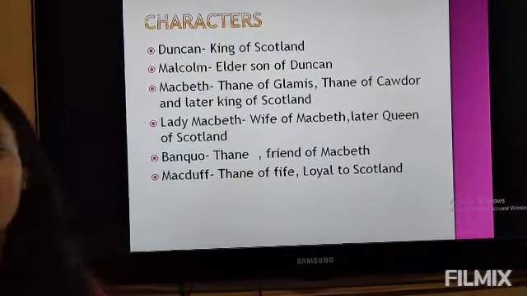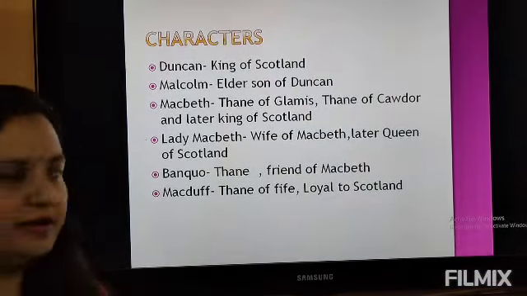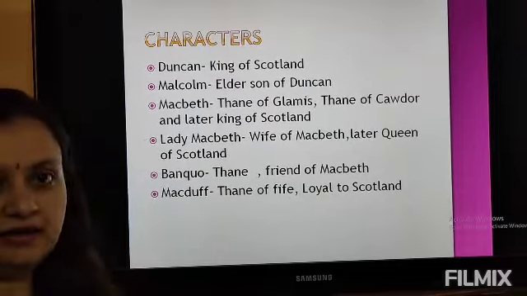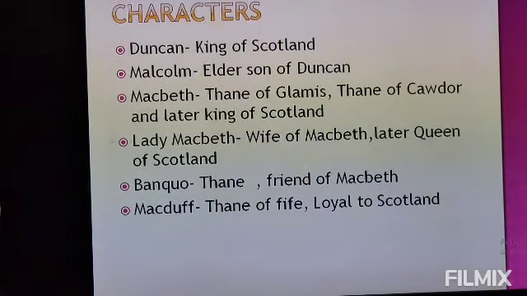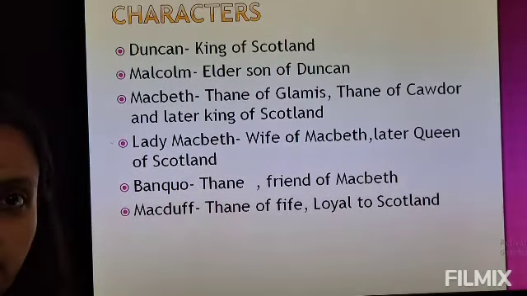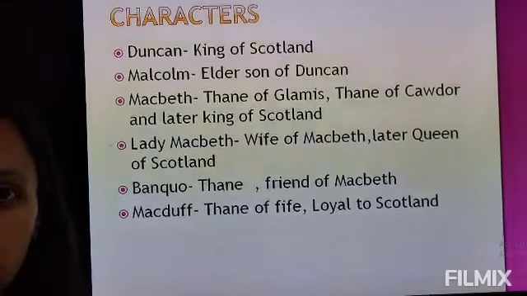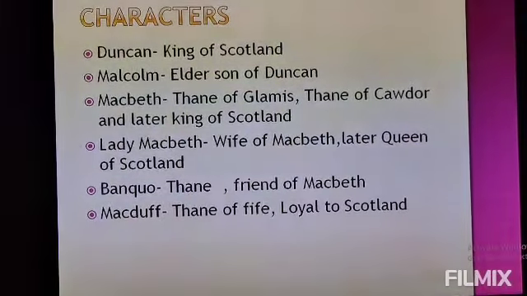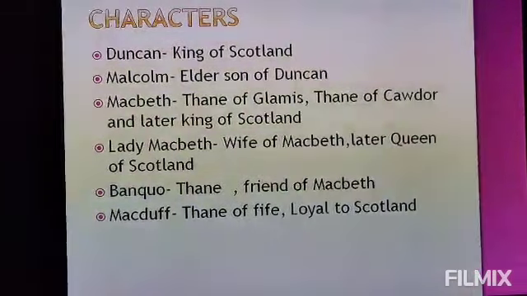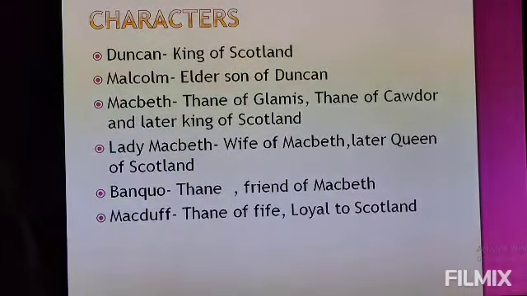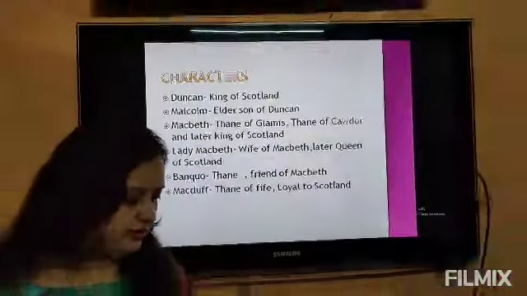The main characters in this play are, as you can see, Duncan, the King of Scotland; Malcolm, the eldest son of Duncan; Macbeth, the Thane of Glamis, the Thane of Cawdor, and later he becomes the King of Scotland. Lady Macbeth is the wife of Macbeth. She becomes the Queen of Scotland. Banquo is a good friend of Macbeth and also a Thane. And Macduff is the Thane of Fife and is a very loyal Thane, loyal to the Scotland kingdom.